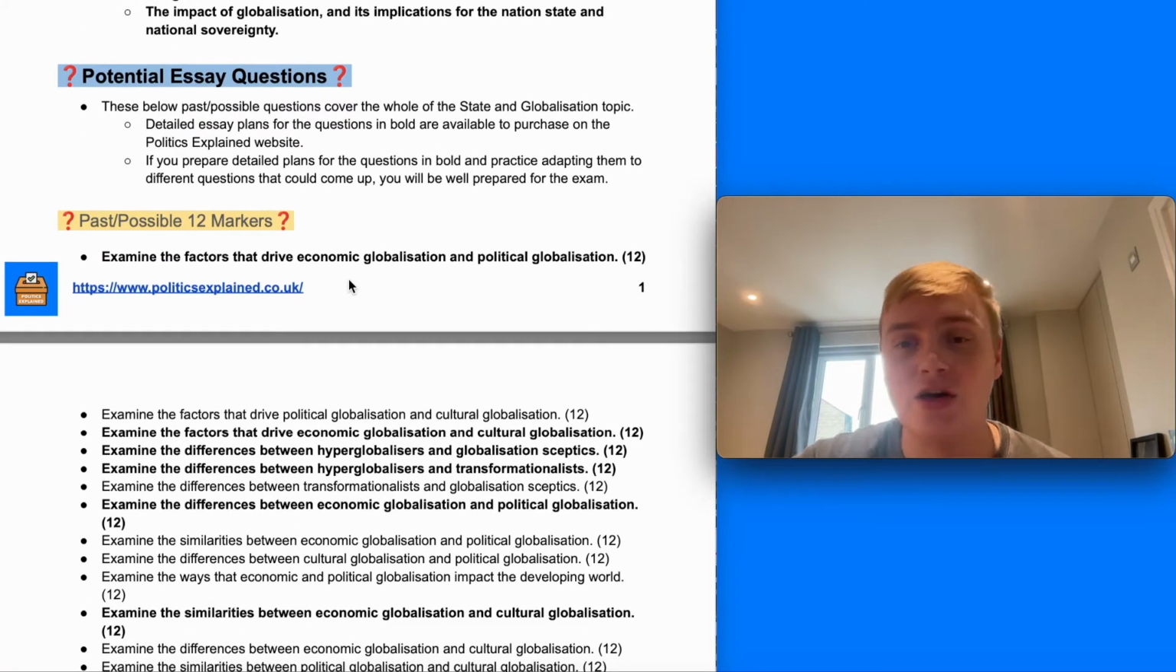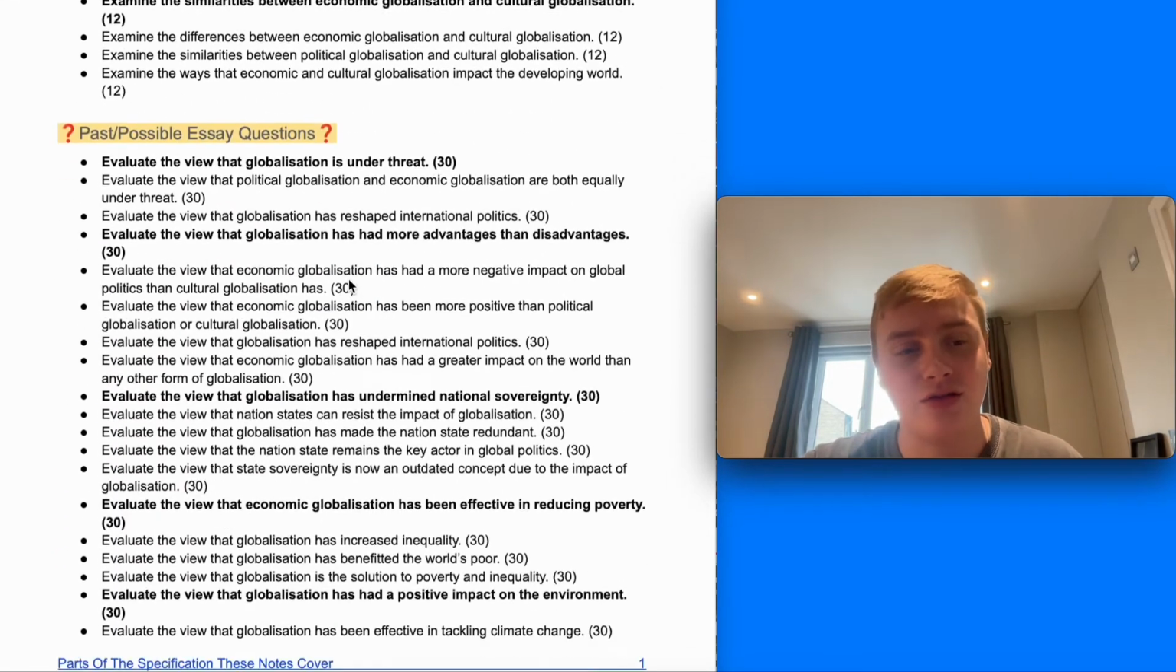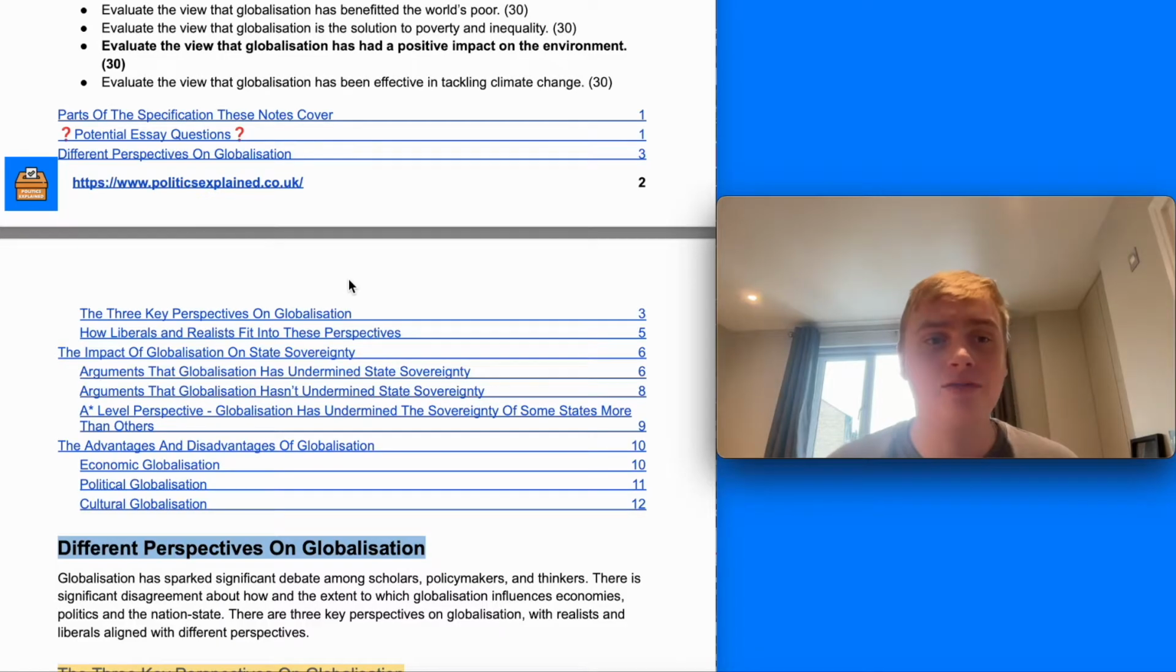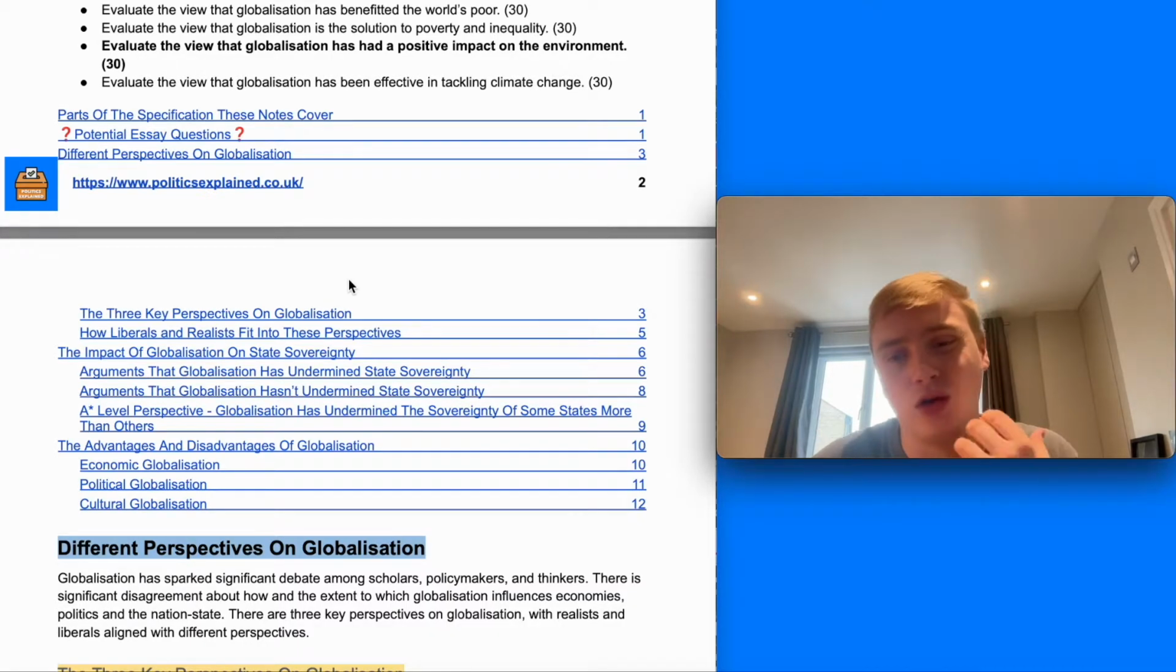before having a look at some potential essay questions you could get asked on this topic in the exam, both 12 markers and 30 markers. I'm then going to have a look at the different perspectives on globalisation. So there are three key perspectives on globalisation that you're going to want to bring in to your 30-mark essays in particular, before looking at how liberals and realists fit into these perspectives.